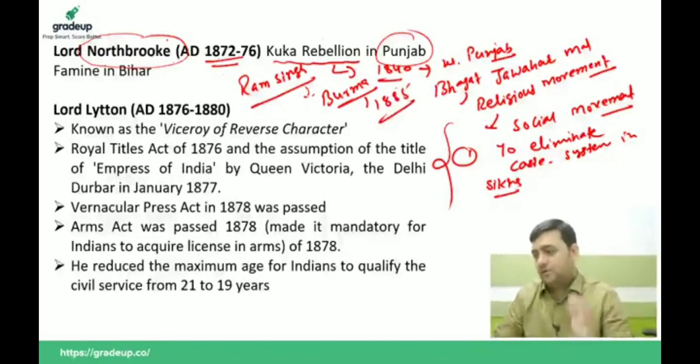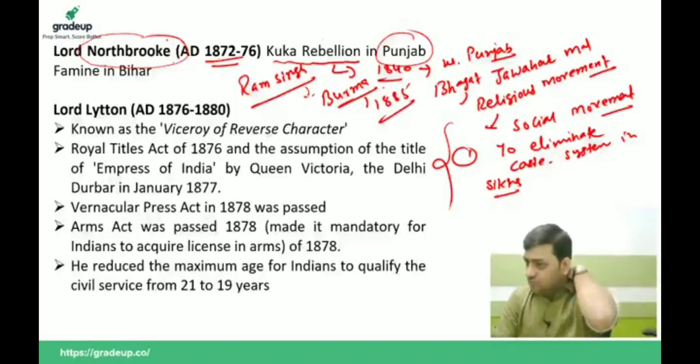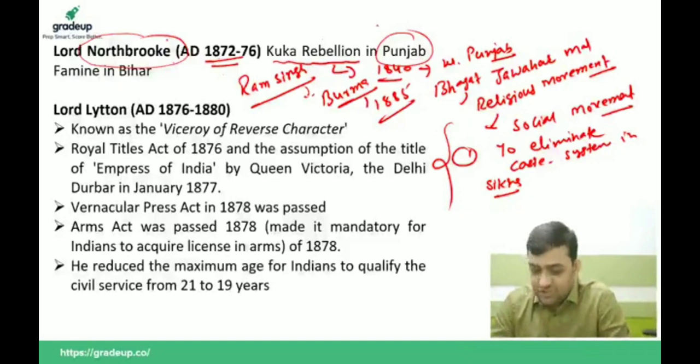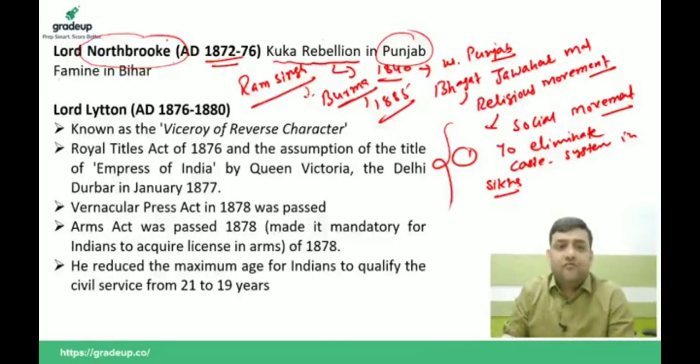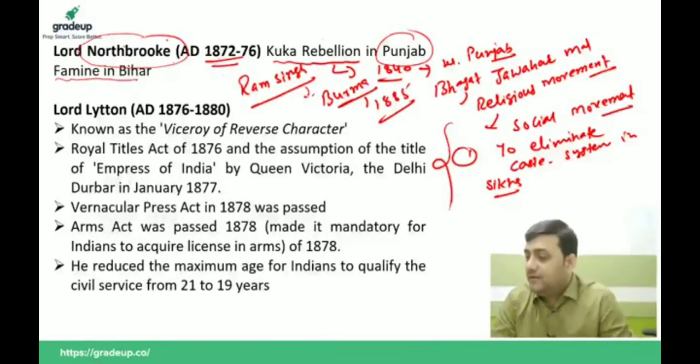This is very important. Who was the famous leader of the Kuka movement or the Kuka rebellion in Punjab? You will say Ram Singh, who was arrested by the Britishers. He was deported to Burma, it means sent to Burma, and where he died in which year? 1885. And what is the meaning of famine? It's drought only, exactly. Because of the failure of the monsoon, the people were dying in the absence of food. So it was Northbrook, the famous famine of Bihar and the Kuka rebellion of Punjab.